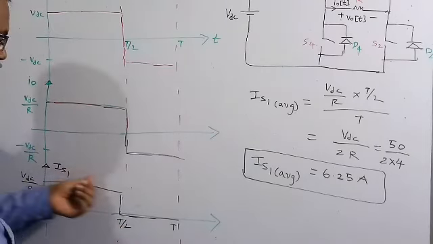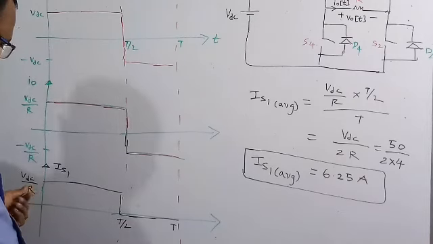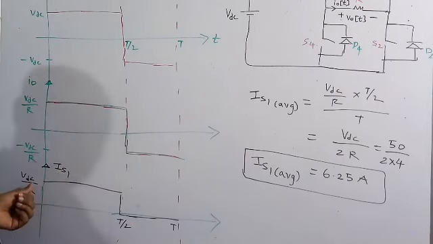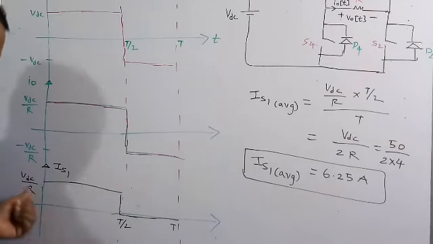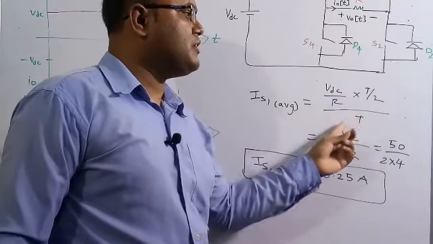So we need to find the average value of this waveform, which is IS1. Average value is area by the total time period. So VDC by R into T by 2 by total time. So IS1 average is equal to VDC by R into T by 2 by total time T.